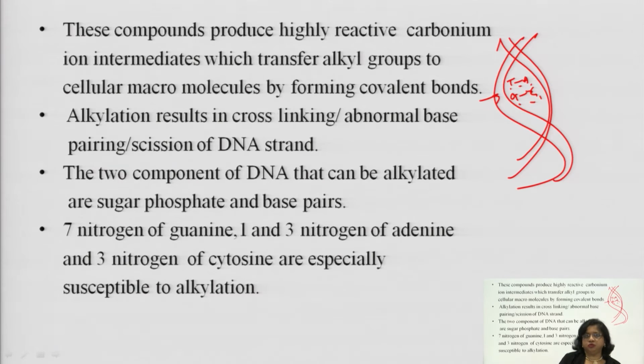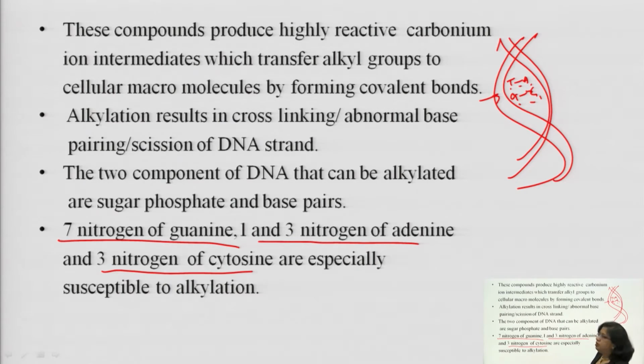That is important, you should know. DNA contains guanine, cytosine, adenine base pairs. The 7 nitrogen of guanine is very important, I have mentioned it here. The 1 and 3 nitrogen of adenine and the 3 nitrogen of cytosine are very susceptible to alkylation. These are the target areas where the alkylation reaction can take place.